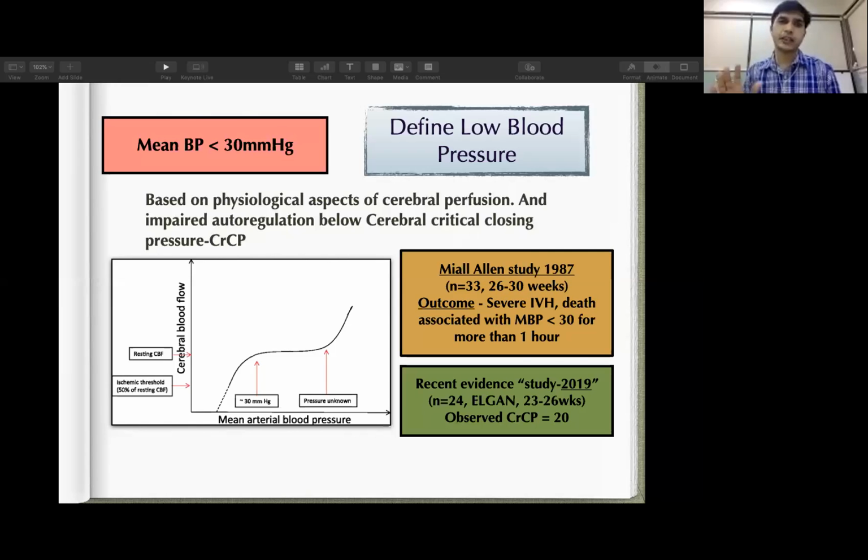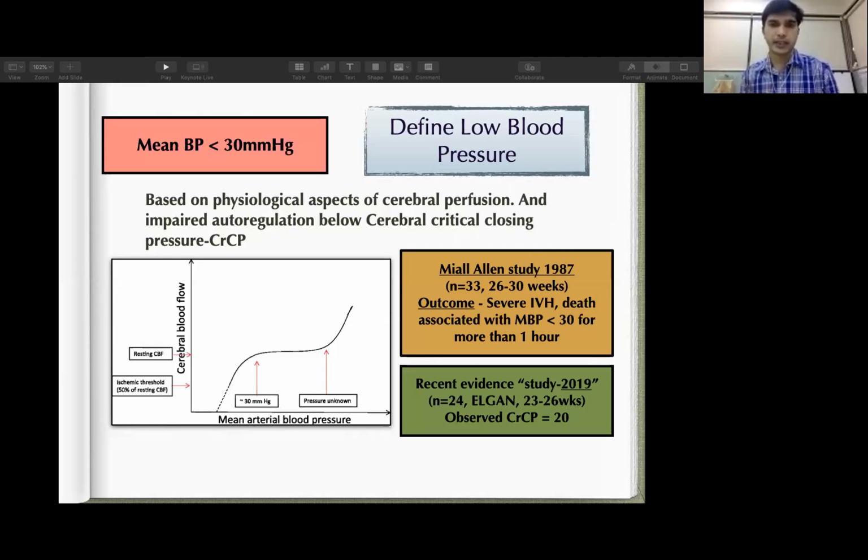Because below this 30 millimeters of mercury mean blood pressure, the autoregulation of cerebral perfusion is compromised. So this is the cerebral critical closing pressure, and that was given almost 20-30 years ago by the Miall-Allen study, which was done in 1987. The number of subjects was 33, preterms of 26 to 30 weeks.